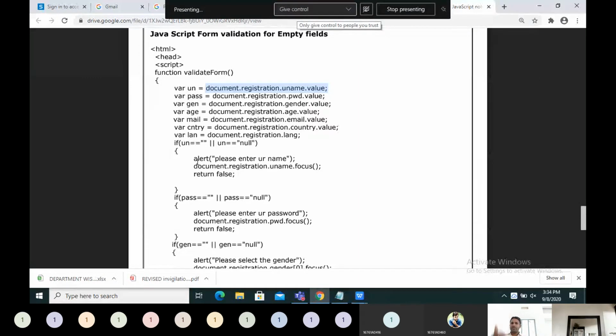In JavaScript, just like the C language, we can use if else, while, for, all those things. So I think no need to mention those once again.